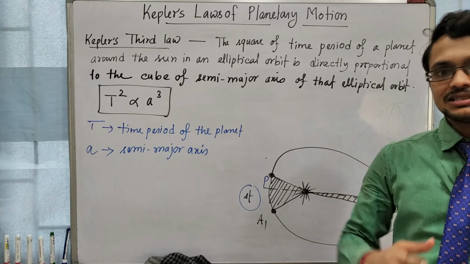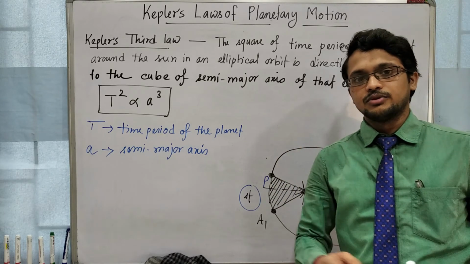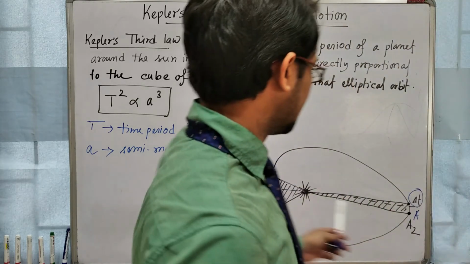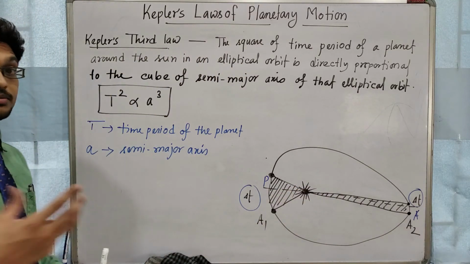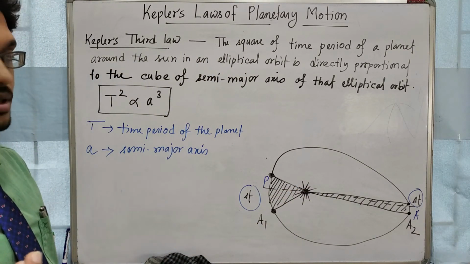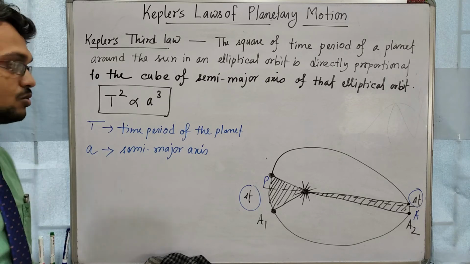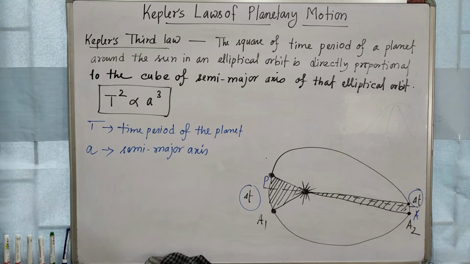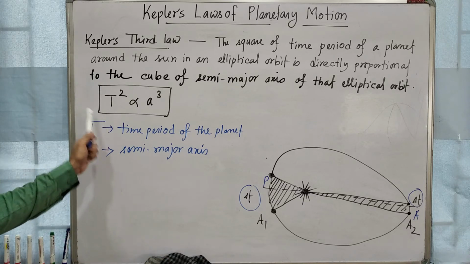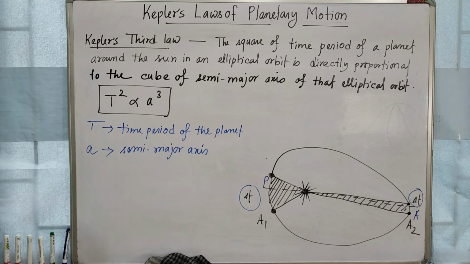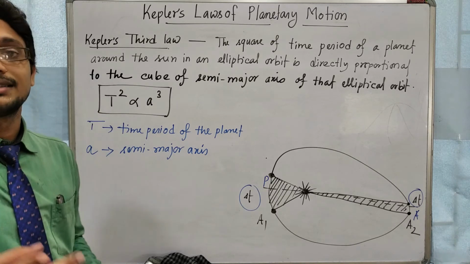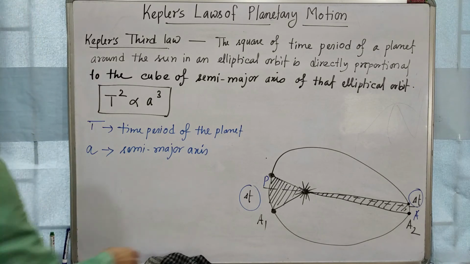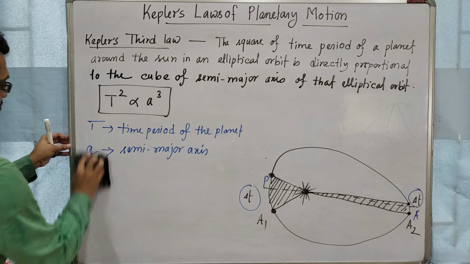A special kind of ellipse means the semi-major and semi-minor axes will be the same. In an ellipse, the semi-major axis is greater than the semi-minor axis. In the case of a circle, the semi-major and semi-minor axes will be the same, and they are equal to the radius of that circle. So now we will prove this relation of Kepler's third law for a circular orbit. That is important.